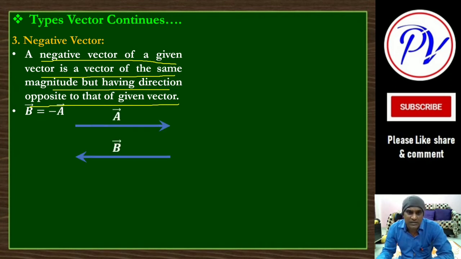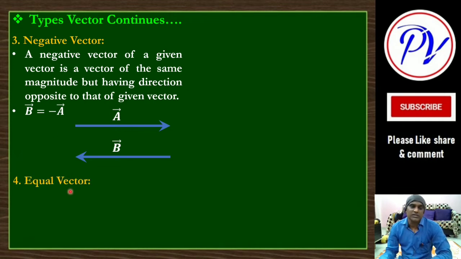Like this is a vector, okay, and the same vector b is there, same magnitude. If the length is the same, the magnitude is the same, but its direction is exactly opposite. So that is why it is written like this: b bar is equal to minus a bar.